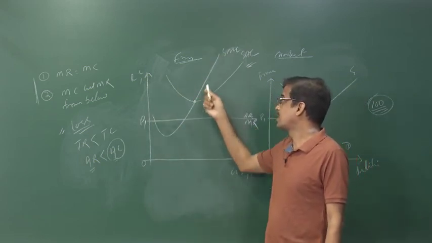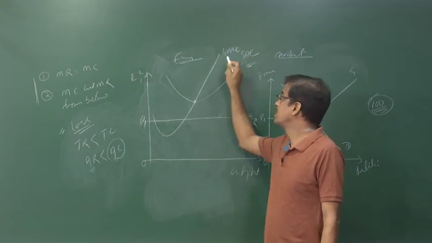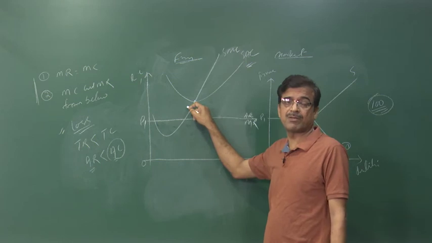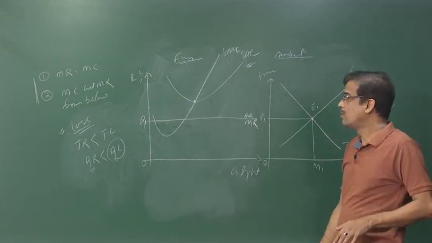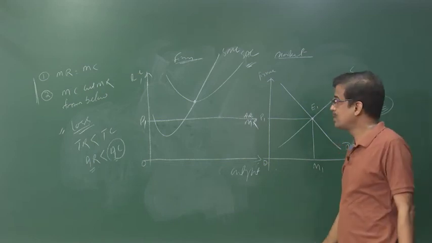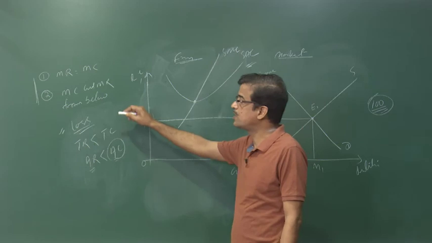When marginal cost lies above the average cost, the average cost rises, and at the minimum point they are equal to each other. At the minimum point, average cost equals marginal cost. Okay. Now, where is the point of equilibrium? This is not the point of equilibrium. Where is the point? Because we know the condition is written here.